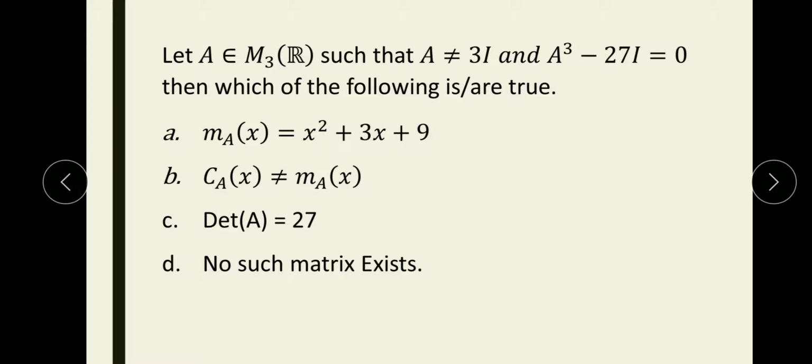We have given four options. The first option says the minimal polynomial is equal to x square plus 3x plus 9. The second says the characteristic polynomial is not equal to the minimal polynomial. The third option says determinant of A is equal to 27, and the last option says no such matrix exists. So let us solve this question. What is given? It is an annihilating polynomial.